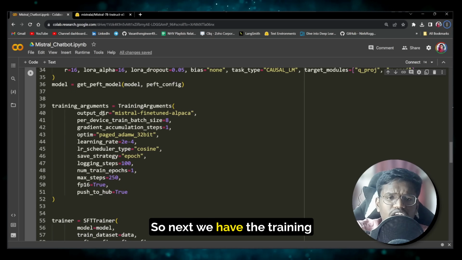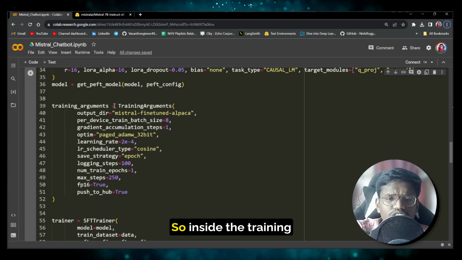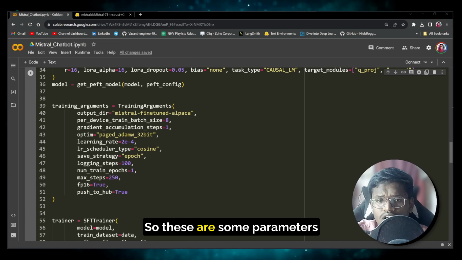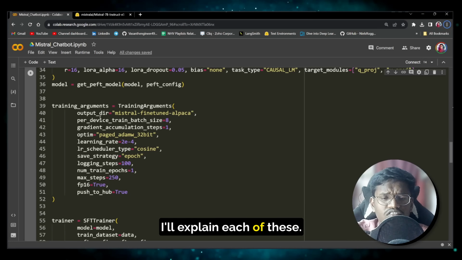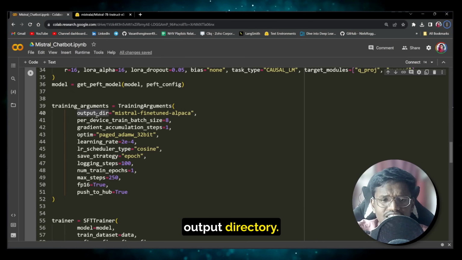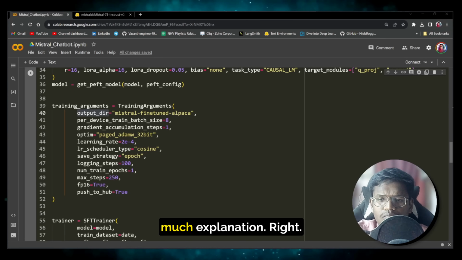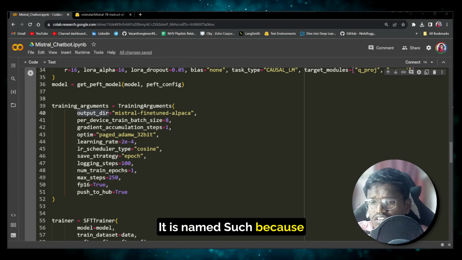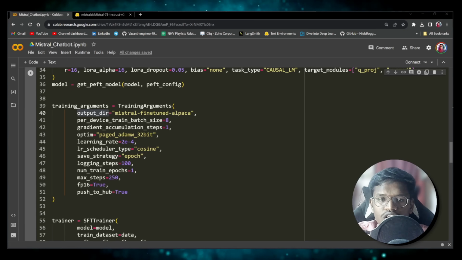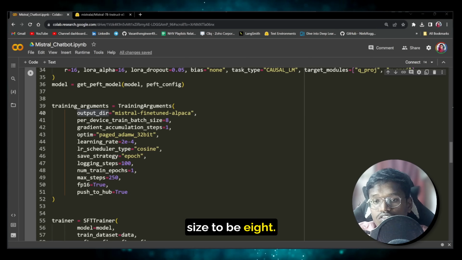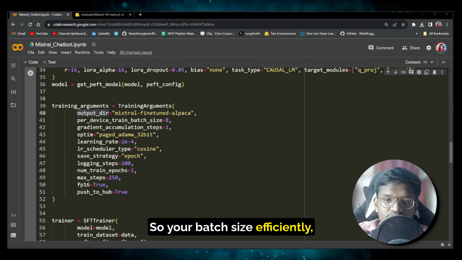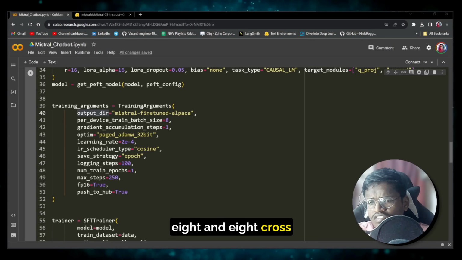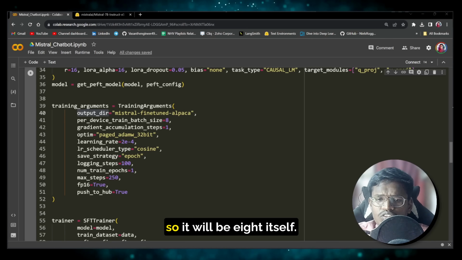Next we have the training arguments. Inside the training arguments, there are a lot of arguments to be provided. These are some parameters which are very essential, and I'll explain each of them now. Output directory is your output directory, which I think doesn't need much explanation. Next we have per device train batch size. It is named such because, if you have 3 GPUs and we set per device train batch size to 8, your effective batch size would be 24, that is 8 times 3. But here we have only 1 GPU, so it will be 8 itself.